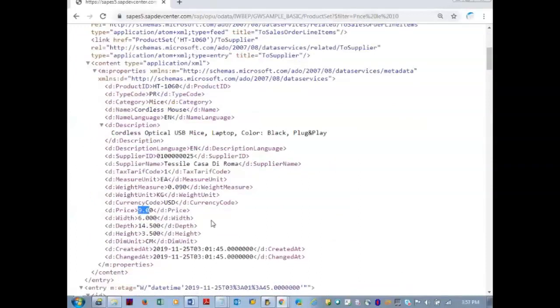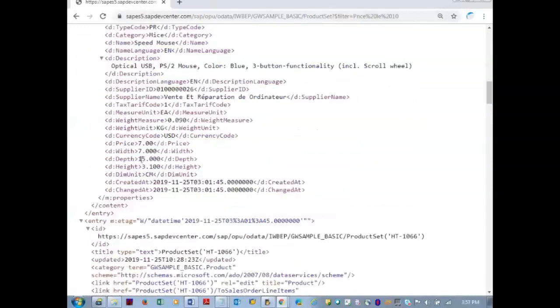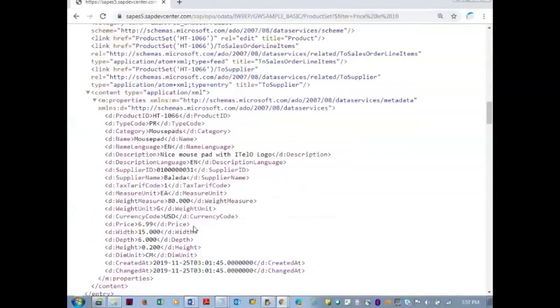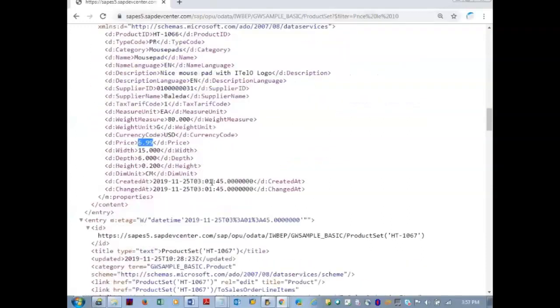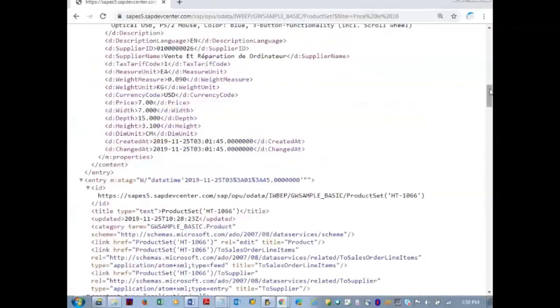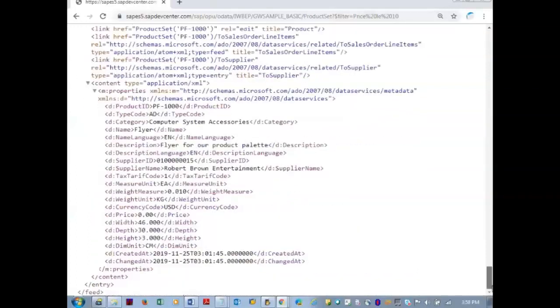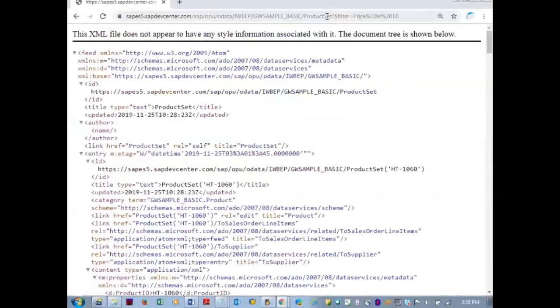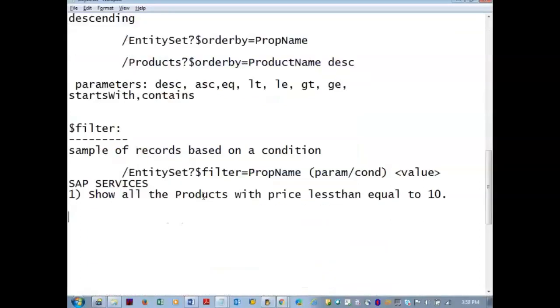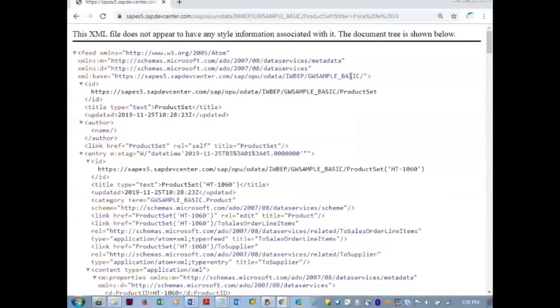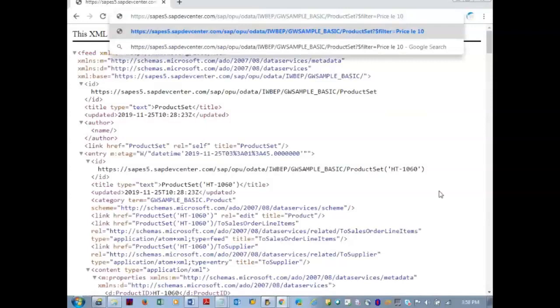I got one with $9, another one with $7, which is below 10 only. So I can restrict that. Only a few records I got. Price LE 10, so price less than or equal to 10.